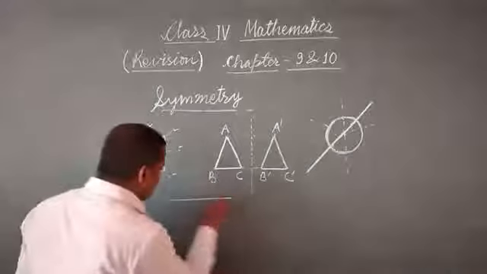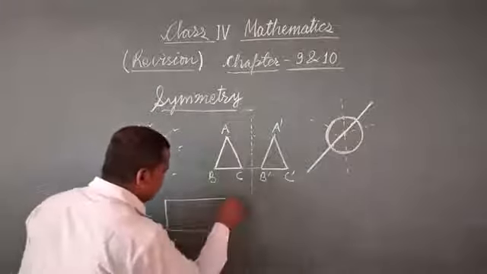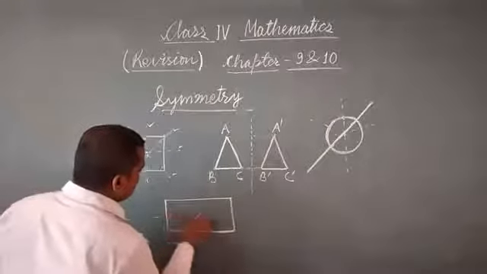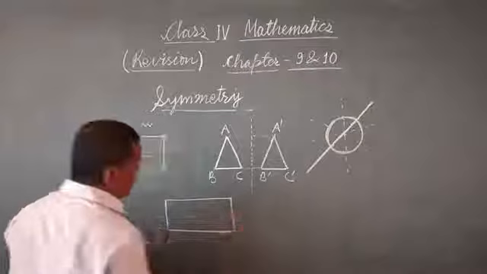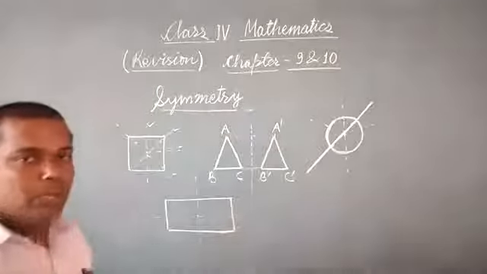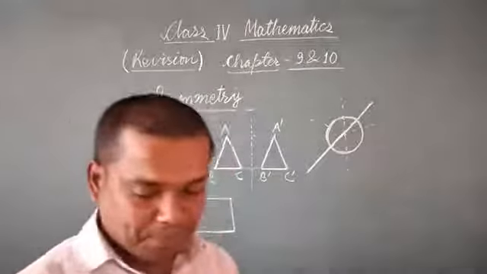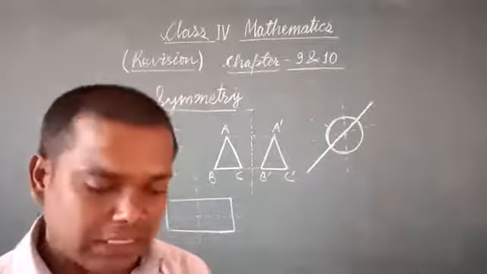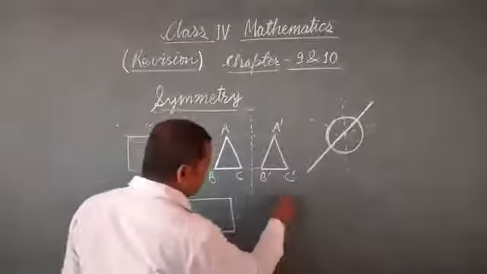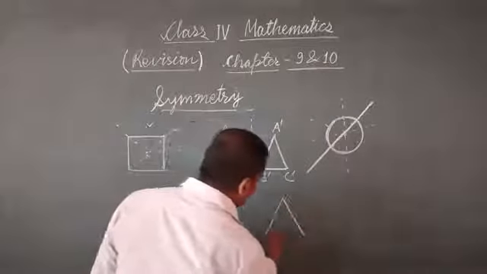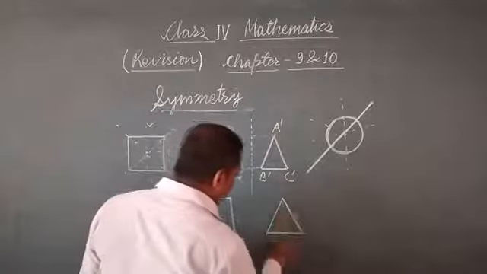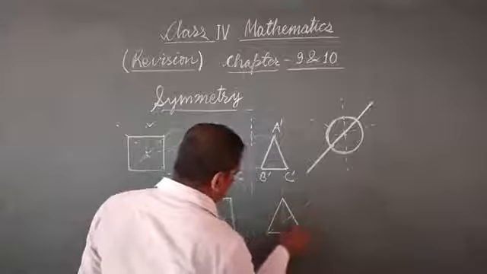And if a rectangle is given, you can see here one line of symmetry and another line of symmetry. But around the diagonal there is no line of symmetry in the rectangle. Similarly in a triangle, as you have just seen here, if it is an equilateral triangle, then we will have 3 lines of symmetry.